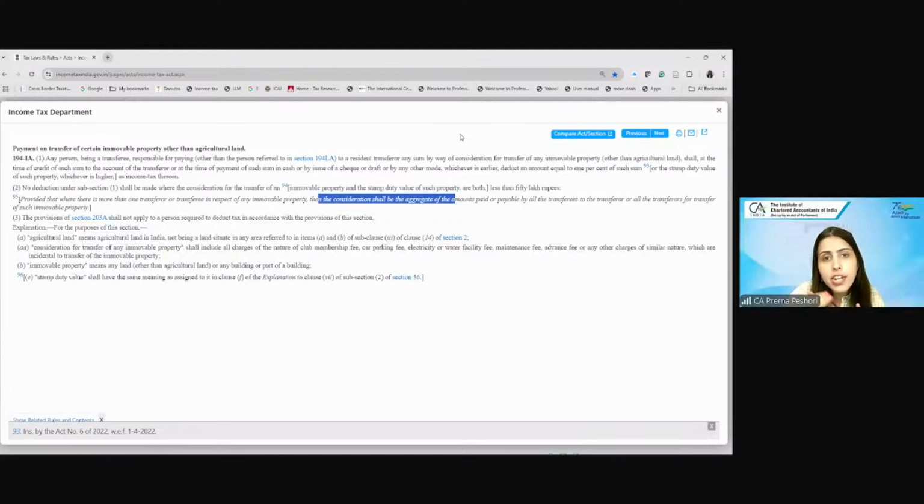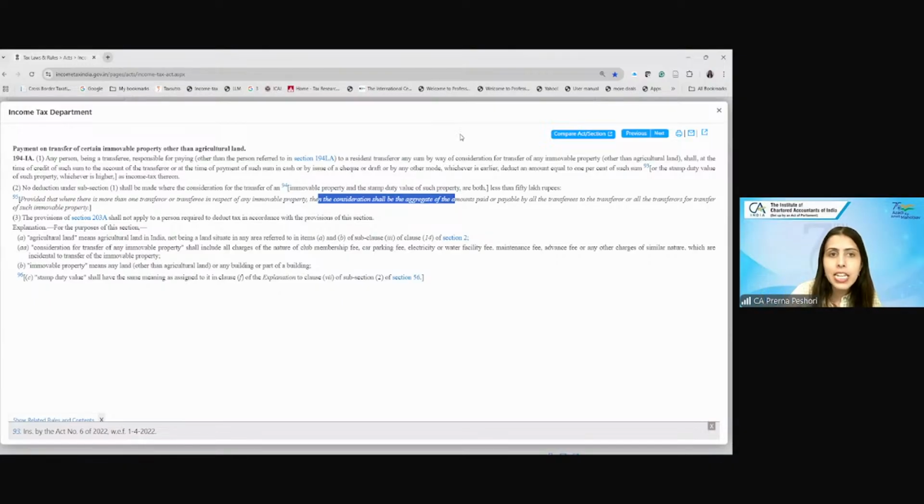Now they have clarified that in case there is more than one seller or more than one buyer, the consideration for the purpose of TDS shall be clubbed and not considered qua each transferor or each transferee. This is effective from 1/10/2024, which means this is the latest update that has been introduced. Are we clear? Yes, ma'am.